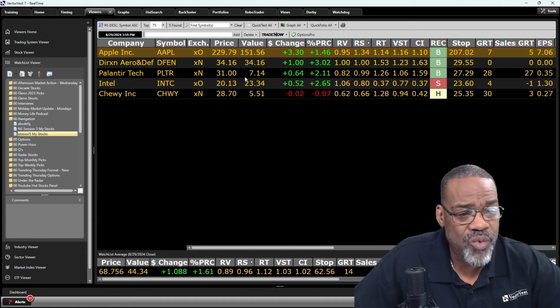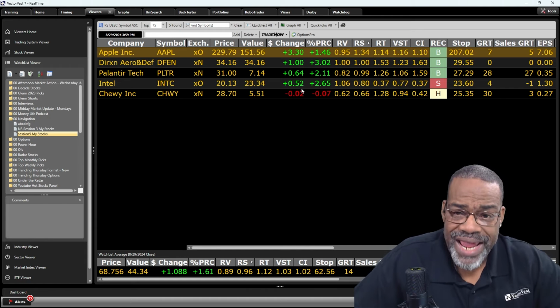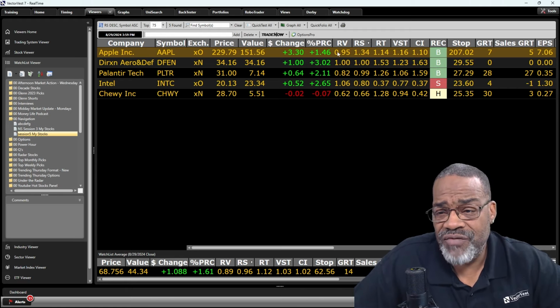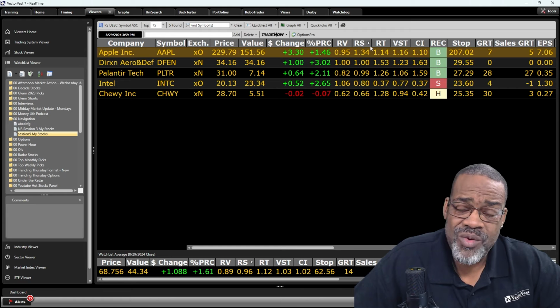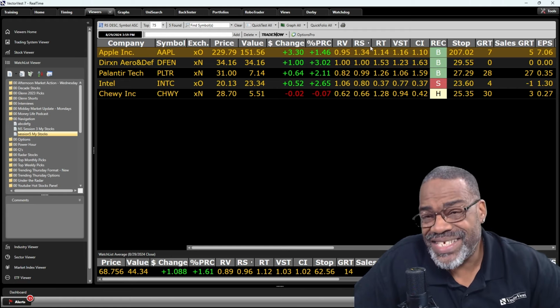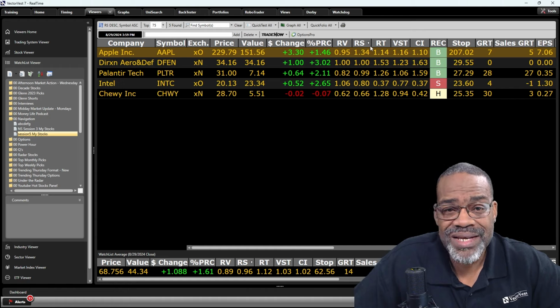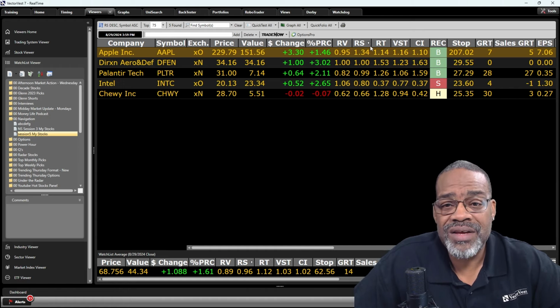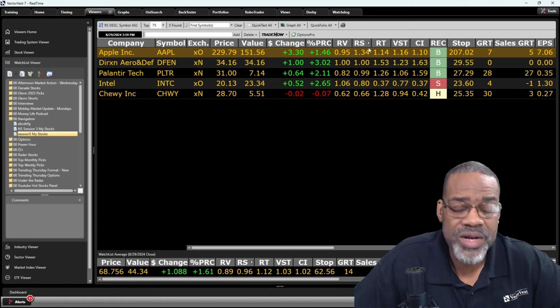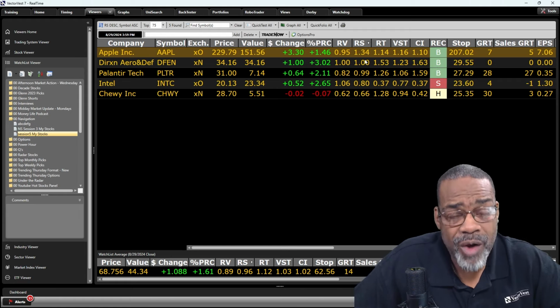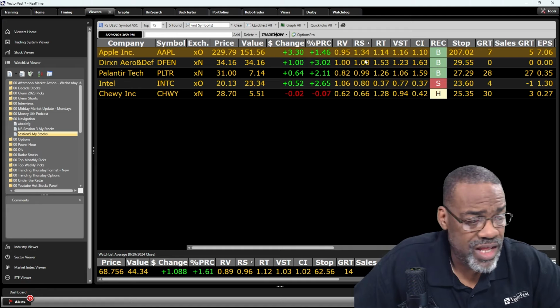I can take any watch list of stocks, and then I can sort these depending on how I invest in the market to find the ones that best fit me. The same watch list can be ranked several different ways to come up with the best stock that I want to take a look at to invest in at any given time. That's power, once again, within the software, within looking at watch lists.